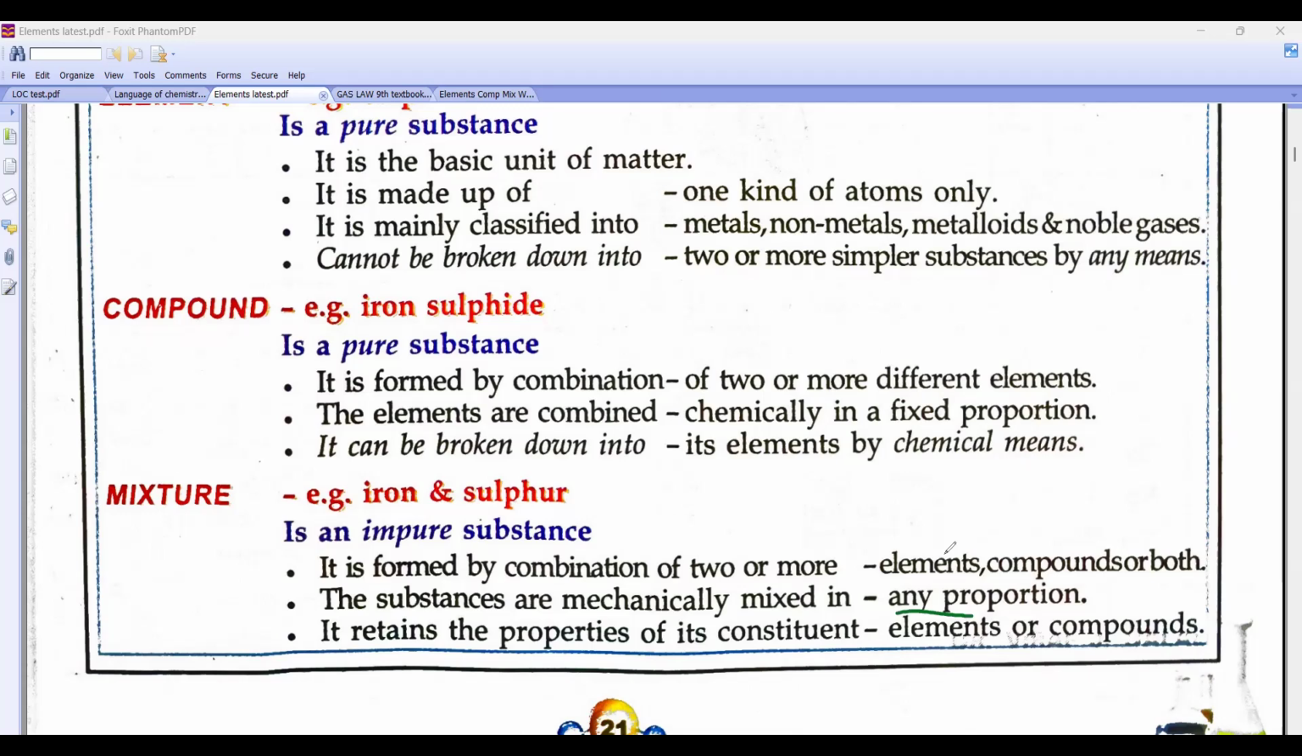You will see, someone says, bhaiya ji, put a little more spicy chutney. Somebody will say a little more sweet. So I can change the proportion. And each and every component which we are taking will retain its original property. And they are mechanically mixed, right, beta?